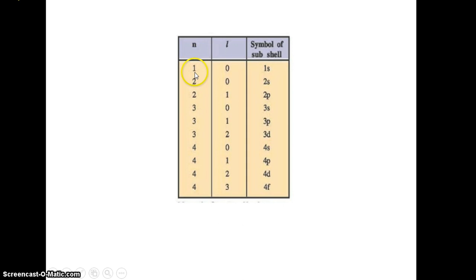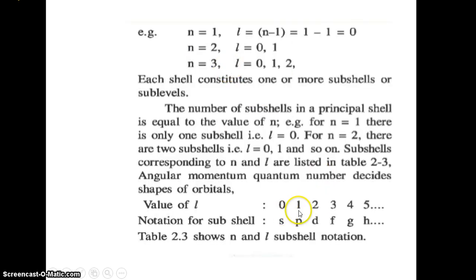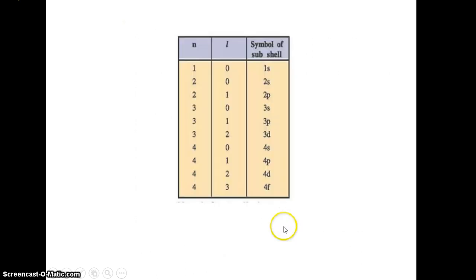If the value of n is 1 and the value of l is 0, then the symbol of the subshell is 1s, because if the value of l is 0, the subshell is s. If the value of n is 2 and l is 0, then 2s. If the value of n is 2 and the l value is 1, then it is represented as 2p. Why is it p? Because the l value is 1. If the l value is 1, then it is the p subshell. Like that, other cases are determined.